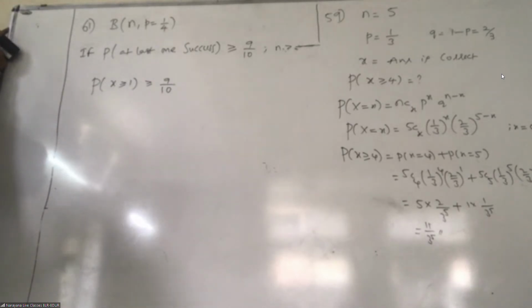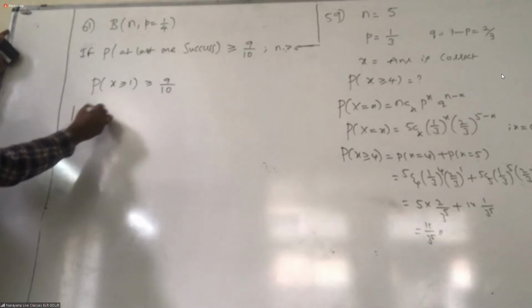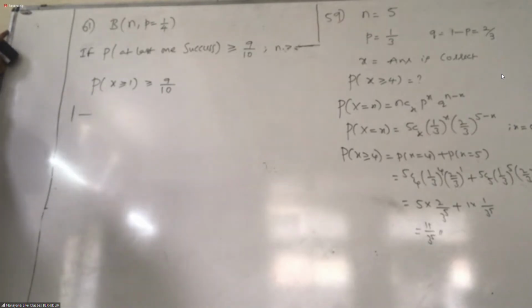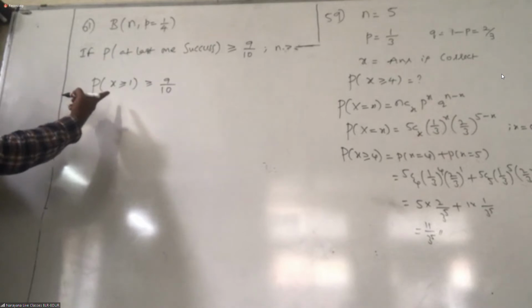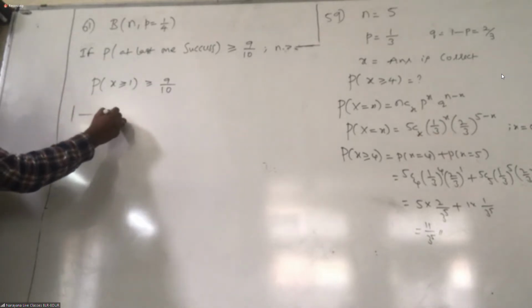Greater than or equal to 1 means 1, 2, 3, 4, 5, up to where? We don't know N, so where are we going to stop? That's why I will write the complement.